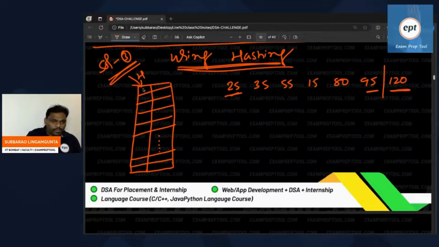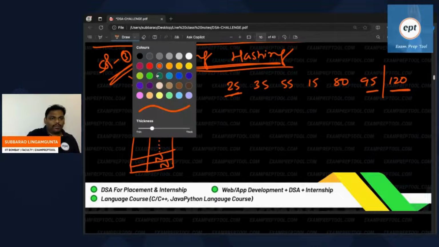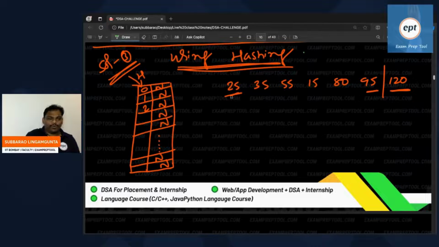Let's see. These are the indexes 0, 1, 2, and so on. These are the hash table indexes. It's something like an array. Initially, everything is null, nothing available. Initially, the hash table is empty. See how I am doing. Everyone observe carefully.